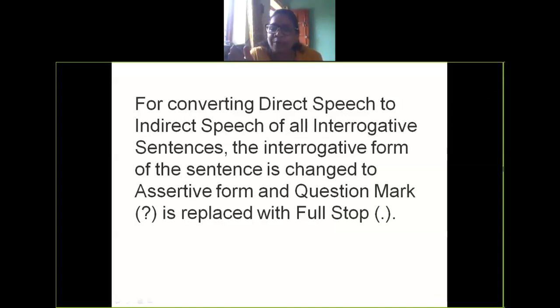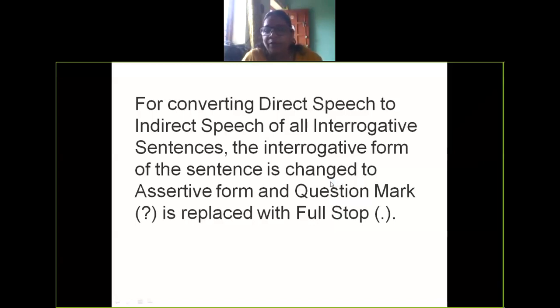Now suppose I bring the subject first: what your name is. That is an assertive sentence. Your name is. The helping verb is interchanged with the subject.